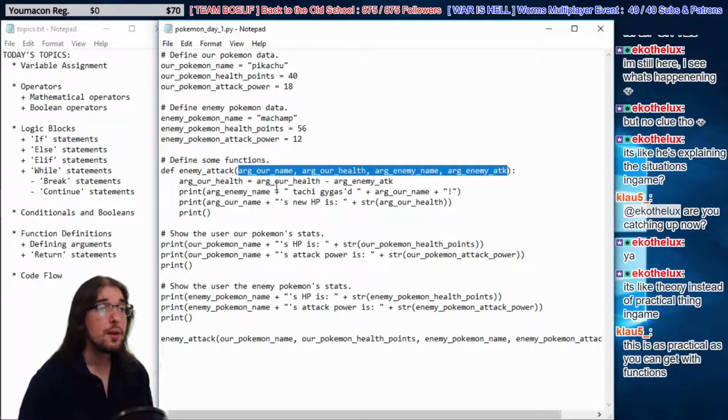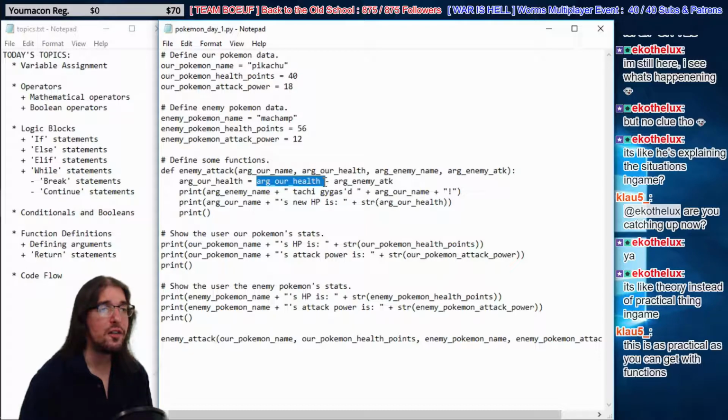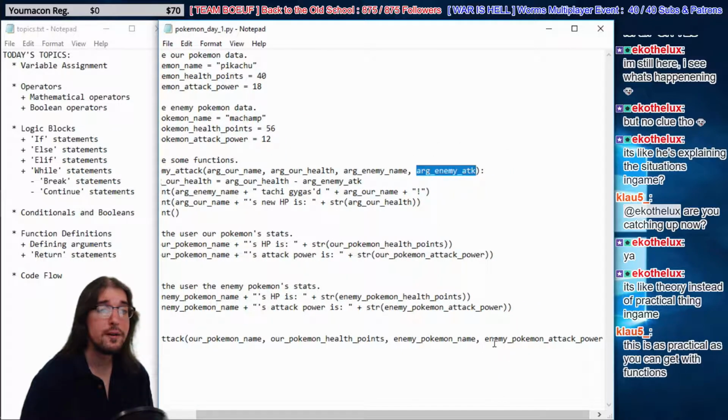So we're saying, hey, listen, we're going to get our health from the user, from down here, right? We're going to get this data. Now use this data on this line. Our health minus arg enemy attack. So whatever got filled in here, our health, right here, subtract whatever the user filled in right here for the enemy's attack power. Right? And down here, we do just that. We fill in the health right here. Then in the 4th spot, right, we have what? 1, 2, 3. Here's the 4th spot. We filled in what it asked for. Enemy's attack power.